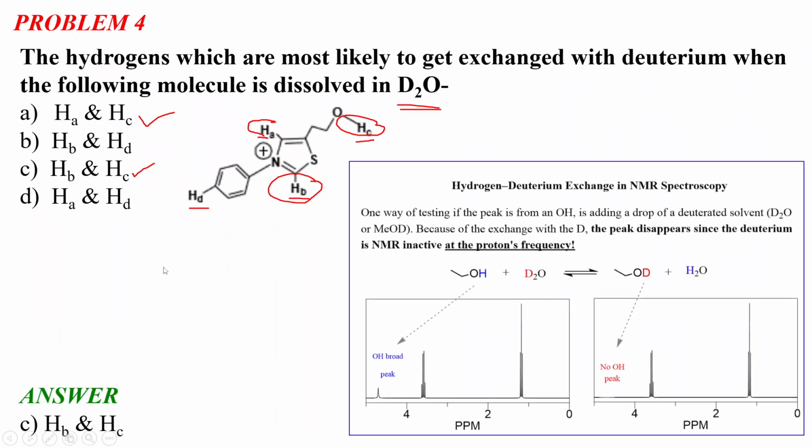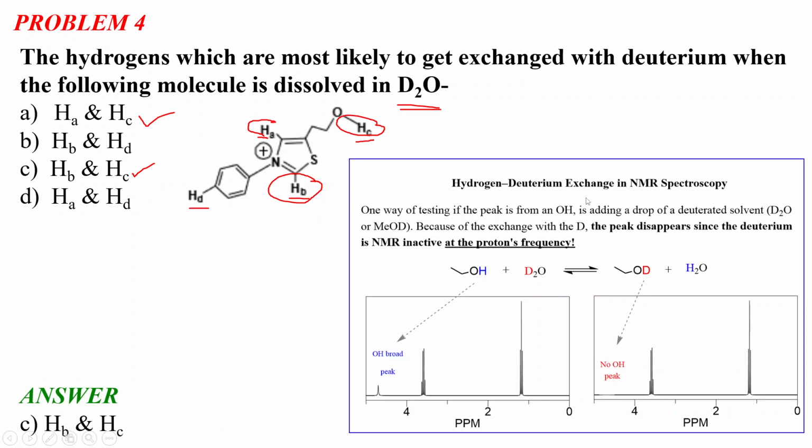Let us discuss how we can know that these protons are getting exchanged in D2O. Hydrogen-deuterium exchange can be identified in NMR spectroscopy. One example is the peak from alcohol OH. In organic molecules, OH peaks are generally very easily exchanged with deuterium.